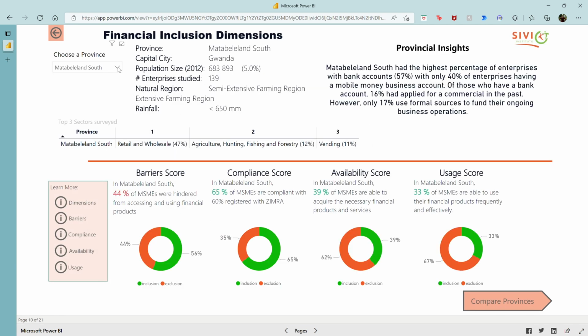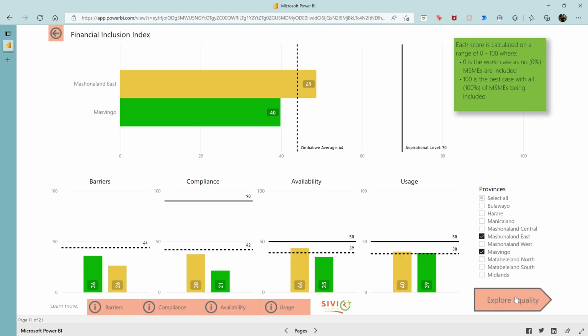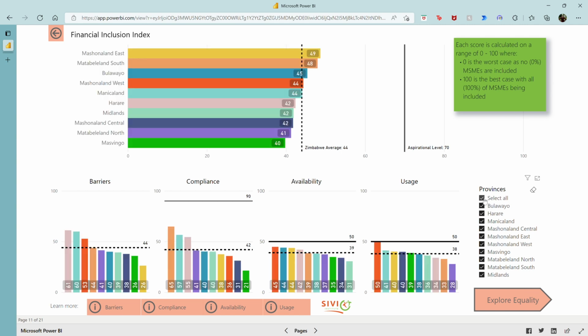As we deep dive into a single province, we have these 4 dimensions that we score out, average across to give us the final inclusion score. And then you can now start comparing all of the provinces. You're seeing the Zimbabwe average of 44% being included, but we really aspire for 70% of MSMEs to be included using the compliance rate of 90%.